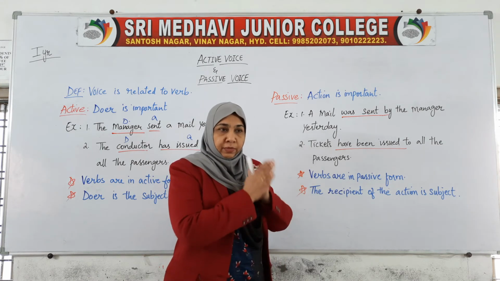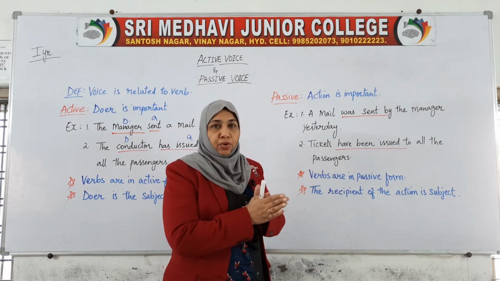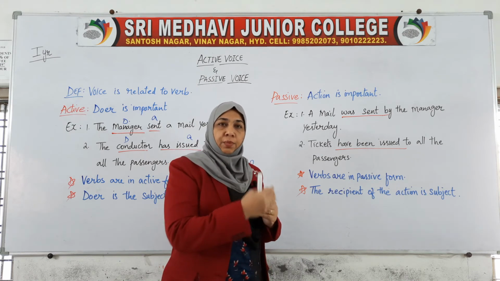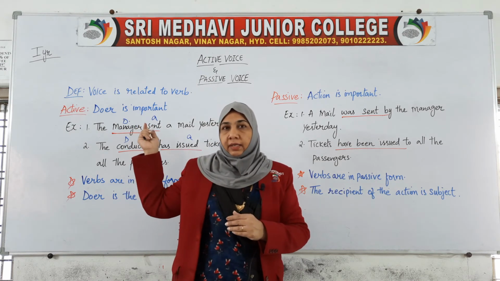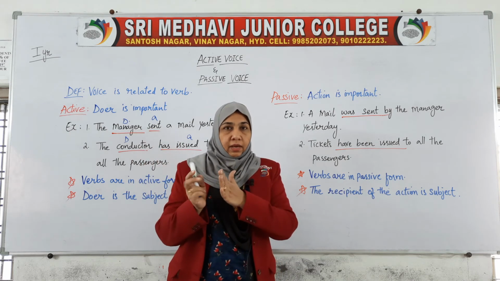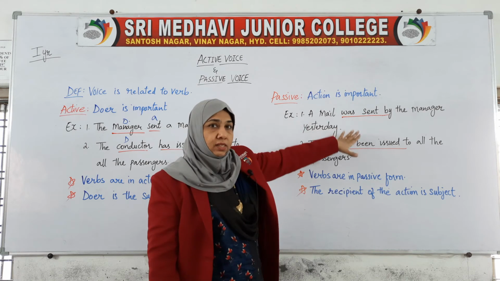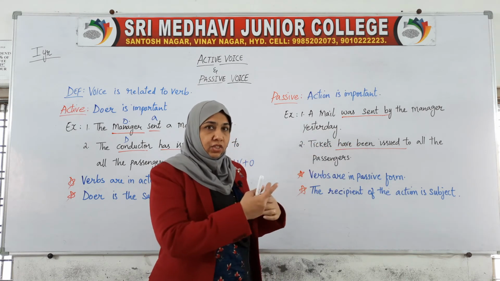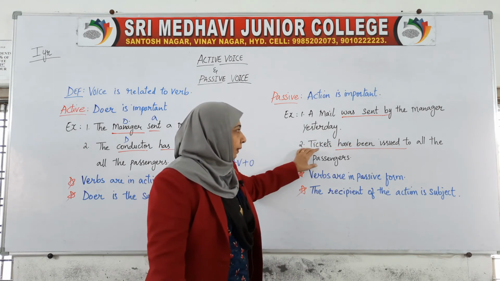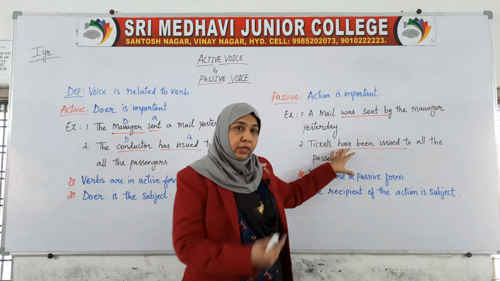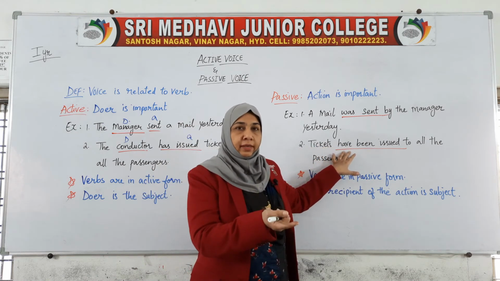So the verb form, the tenses, also get changed when you change the sentence from active to passive. Here in the active voice we wrote it a little differently, "sent" directly. Here it was sent. So there is a change in the tenses. Here the issuing of tickets is important rather than the conductor.